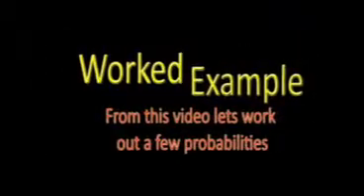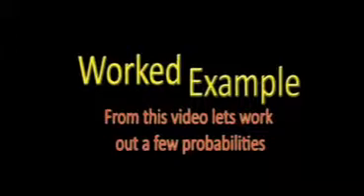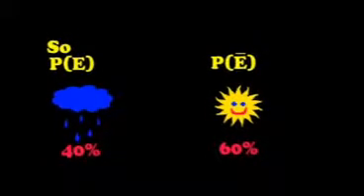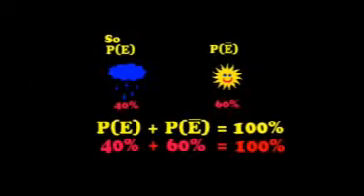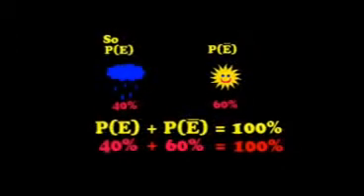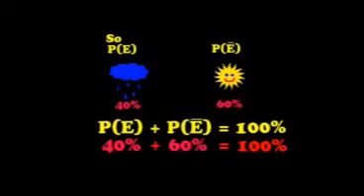Let's look at a worked example. The probability of it raining today is 40%. So the probability of it not raining is 60%. Representing that mathematically, that's the probability of the event plus the probability of it not happening, 40 plus 60, which equals 100%.